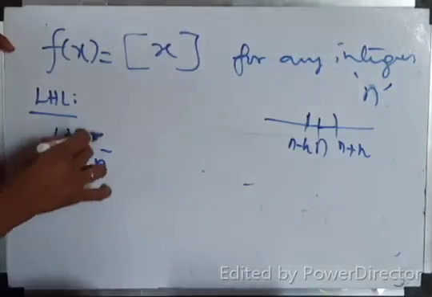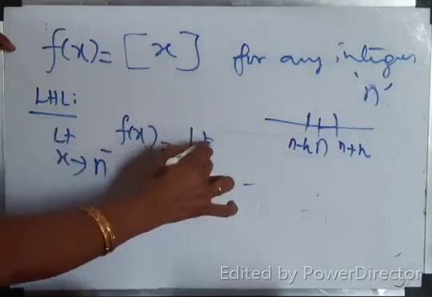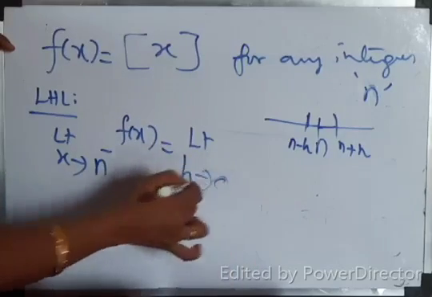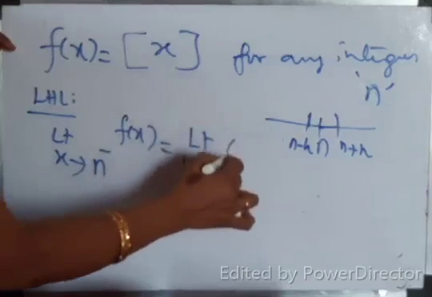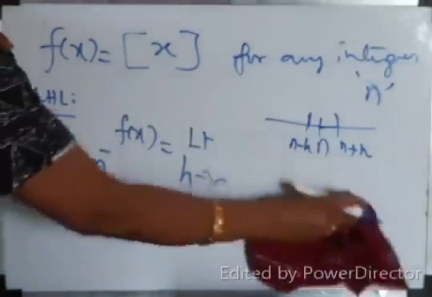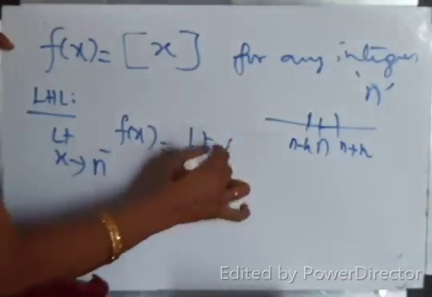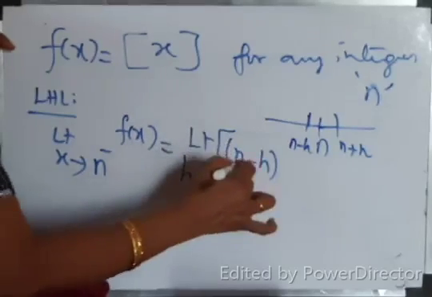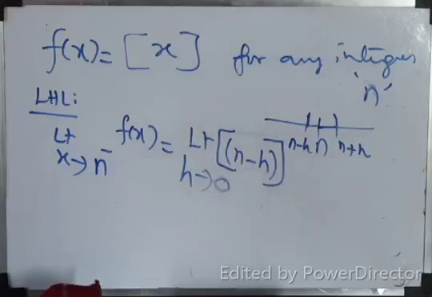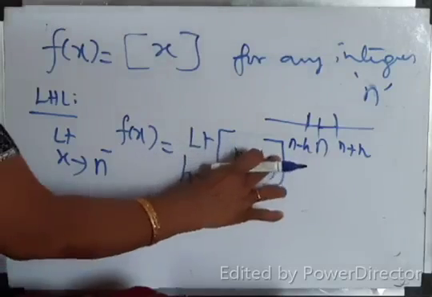So, limit x tends to n minus f of x, which is equal to, listen, limit h tends to 0. Now, instead of x, you have to substitute n minus h. Box of n minus h. Suppose n is 5. 5 minus 0.1, what is that? 4.9. What is box 4.9? Box of 4.9 is this n minus h. No need to write the bracket.